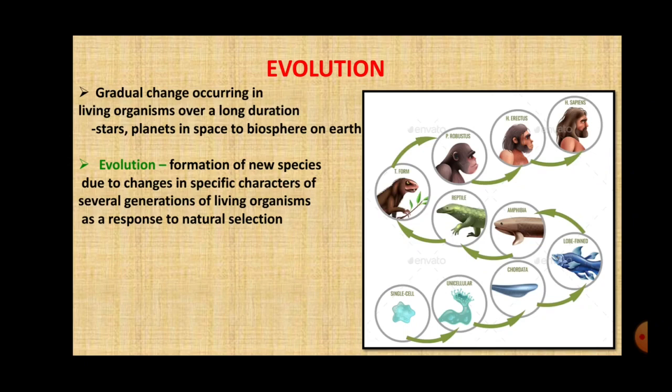So you can also term it as the gradual change occurring in living organisms over a long duration. It is a process wherein different kinds of living organisms are developed. Now we have amphibians, reptiles, a variety of plants, microorganisms, etc., on the planet.